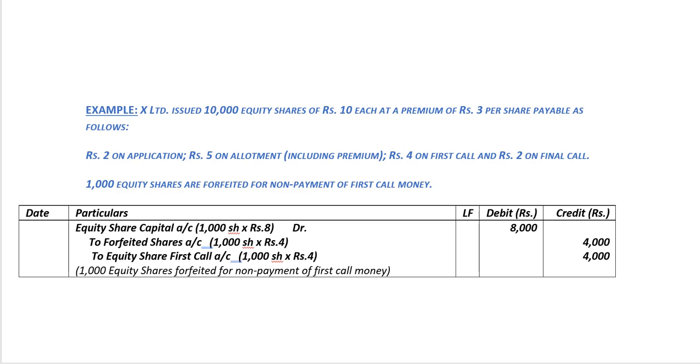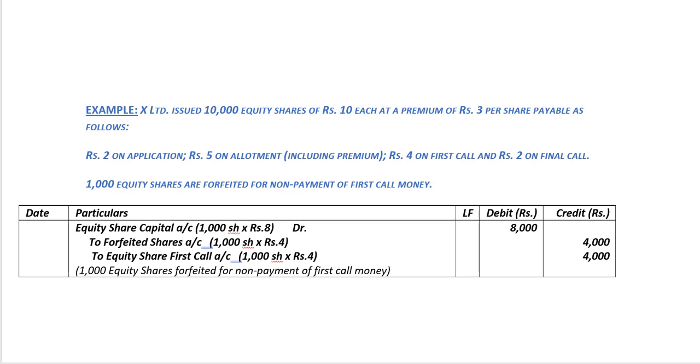We need to credit forfeited shares account with the amount which has been received excluding the premium. So the amount received on the forfeited shares is rupees 4 per share, rupees 2 on application and rupees 2 on allotment, since the rupee 3 premium should not be included. So totaling rupees 4 multiplied by 1,000 shares forfeited, we have 4,000 rupees.